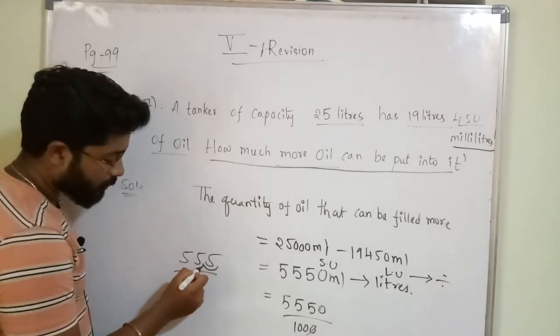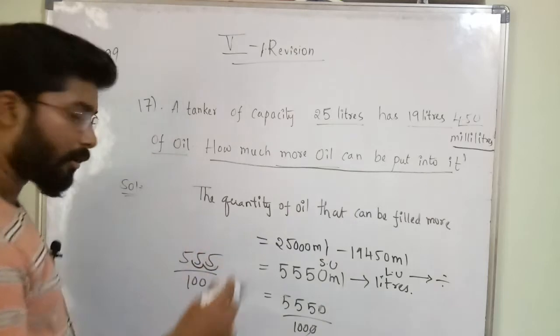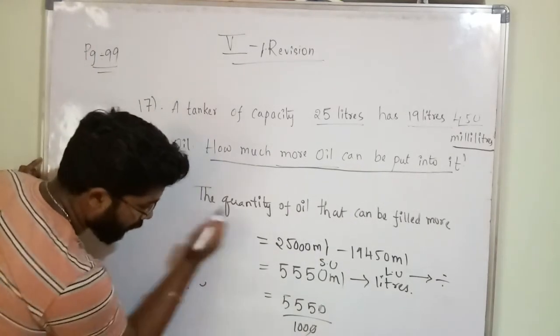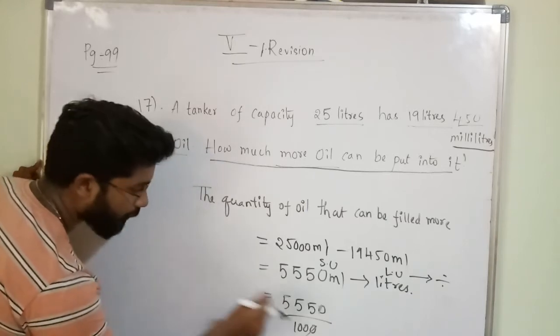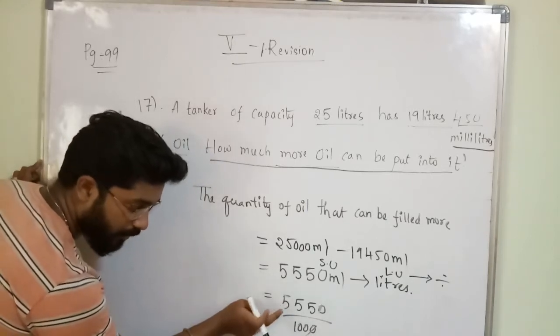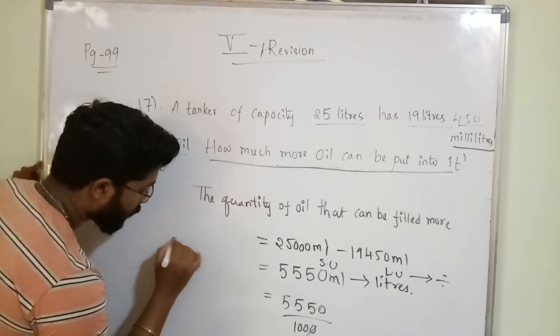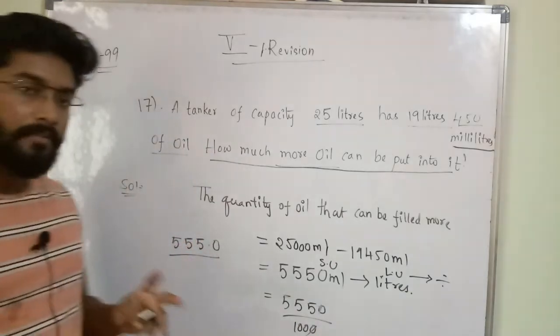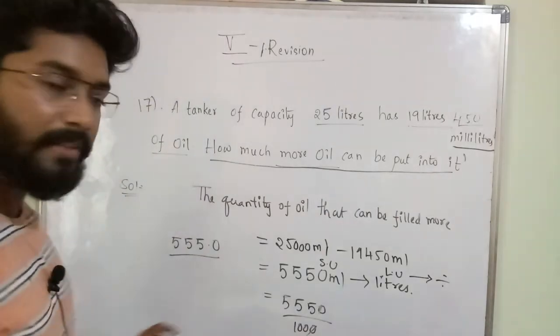So you have to shift the point from here. For your understanding, I will draw it clearly. What is the number remaining here? 555 by 100. 555.0 is also called 555 only.